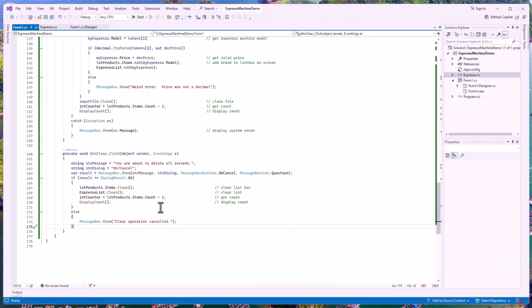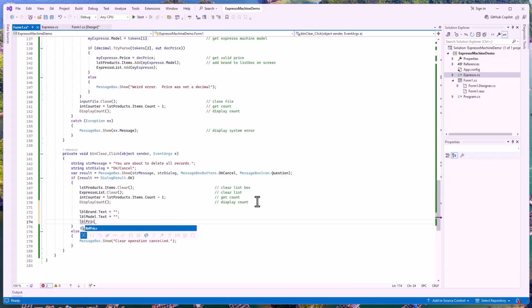That's our labels. So I'd like to be able to display the clear any label data that's out there. LBL brand.text is equal to quote quote, LBL model dot text is equal to quote quote, and LBL price dot text is equal to quote quote, and that should take care of that little problem. File save all, and let's go ahead and start it.